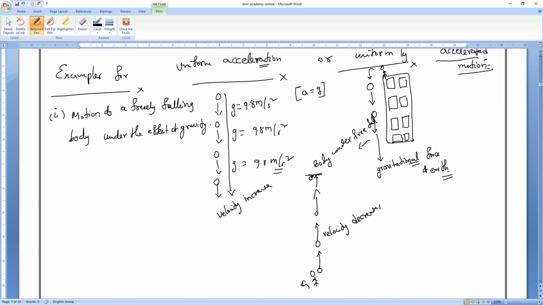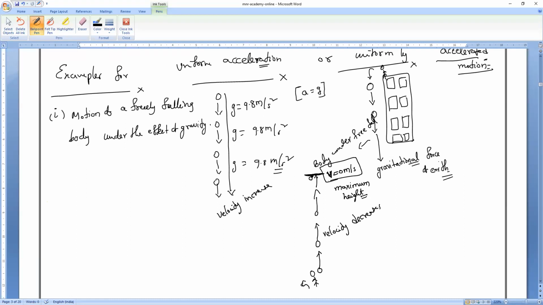When it reaches the maximum height, what does velocity become, Mari? Velocity becomes zero when it reaches the maximum height. Is it okay, guys? Everybody, please respond. Yes, sir. When the body reaches the maximum height, velocity becomes zero.